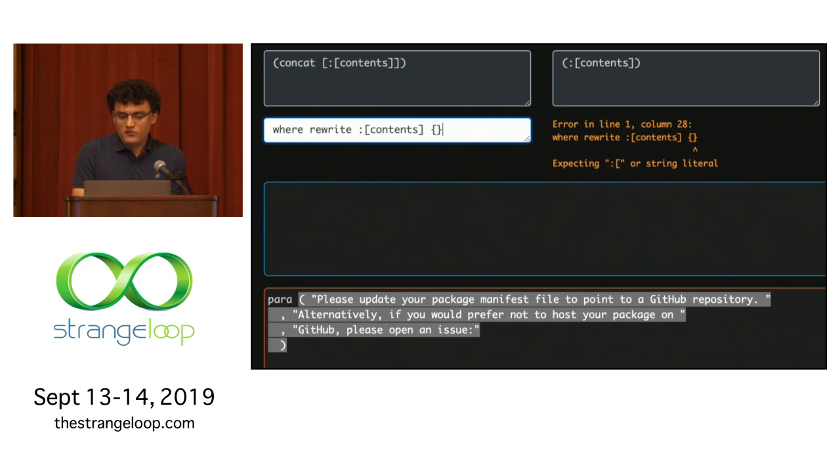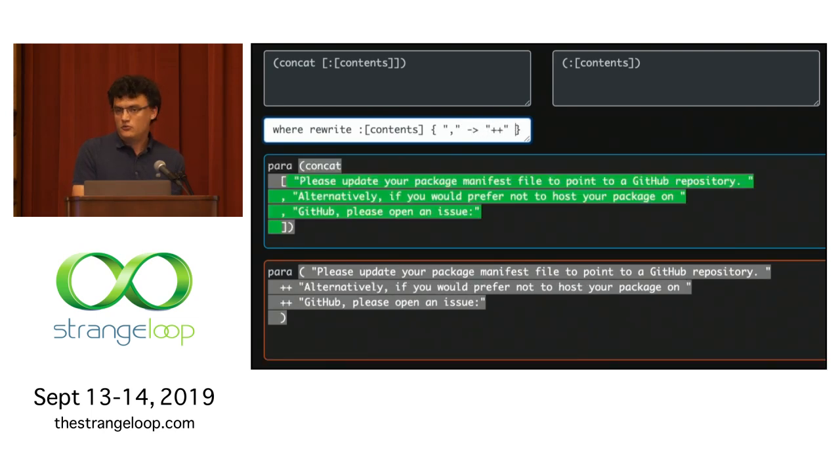It's quite simple. It's just a recursive application of this original pattern that we have. What's going on is that we'll just map this comma to this infix operator ++. And just to demonstrate, when we change this right-hand side of the rewrite, it changes in place for the code.